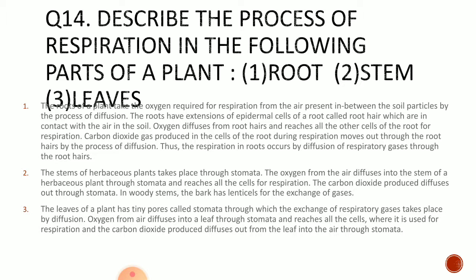Secondly, in stems of herbaceous plants, herbs, green small plants, they are known as herbaceous plants, respiration takes place through stomata. The oxygen from the air diffuses into the stem of the herbaceous plant through stomata and reaches all the cells for respiration. The carbon dioxide produced diffuses out through stomata. In woody stems the bark has lenticels for the exchange of gases.